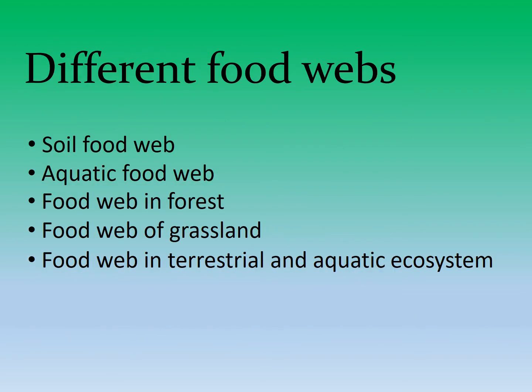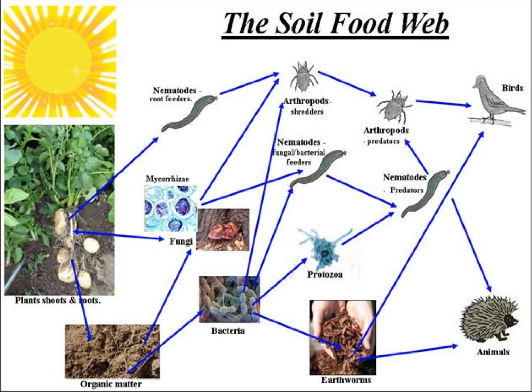There are different types of food webs such as soil food web, aquatic food web, food web in food forest, food web in grasslands, food web in terrestrial and aquatic ecosystem. Here, this picture represents the soil food web. Small microorganisms, organic matter, birds, small animals are included in this food web.